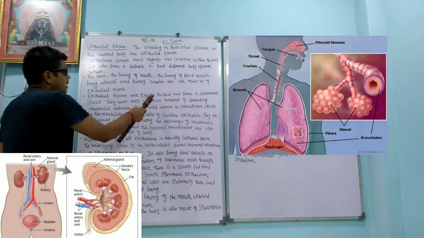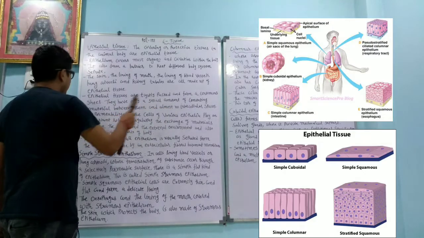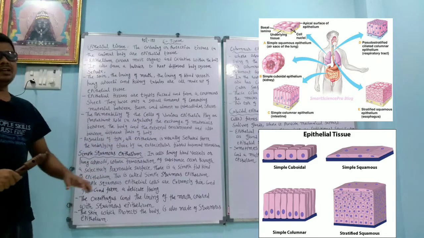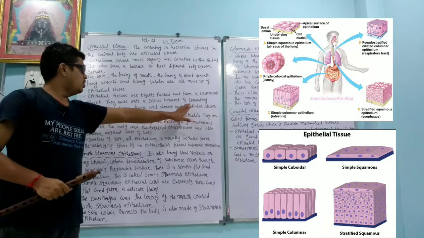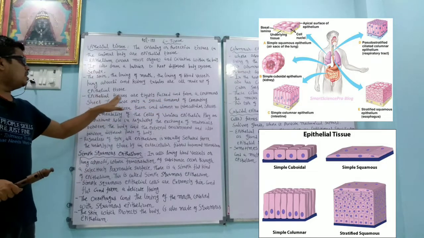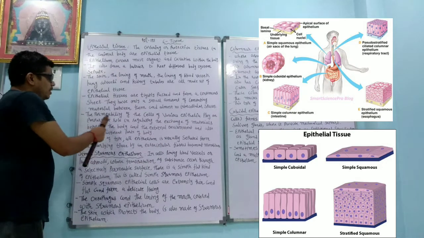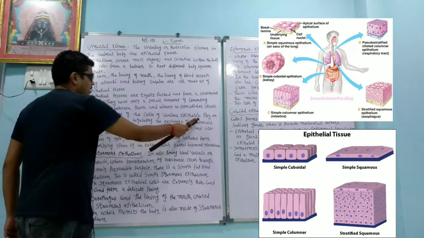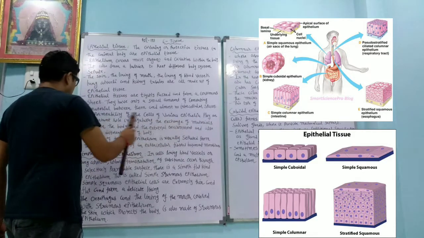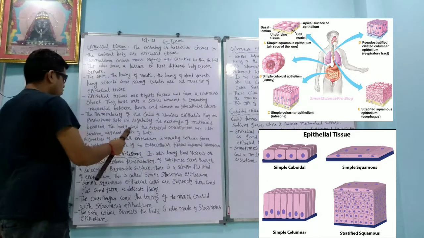Epithelial tissues are tightly packed and form a continuous sheet. They have only a small amount of cementing material between them and almost no intercellular space. So the first thing is that it has no intercellular space, and a very small amount of cementing material is present. The permeability of the cells of various epithelia plays an important role in regulating the exchange of material between the body and the external environment, and also between the different parts of the body.